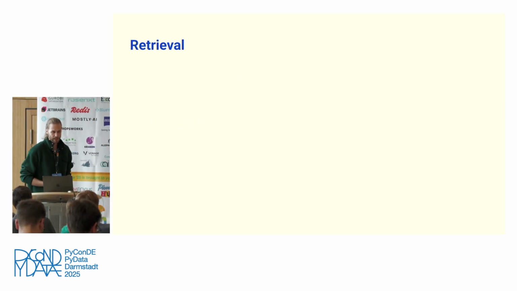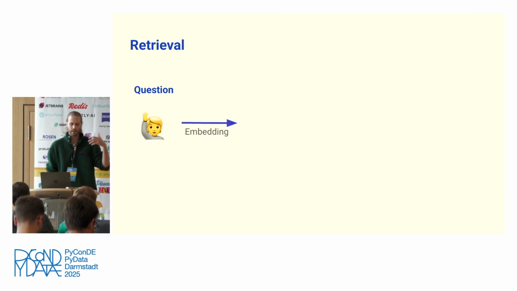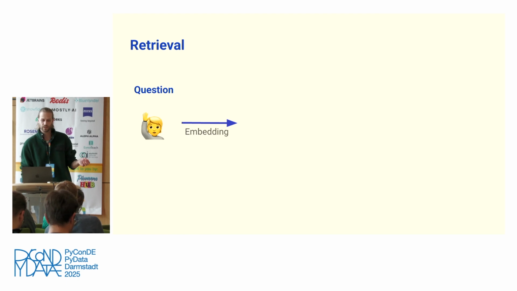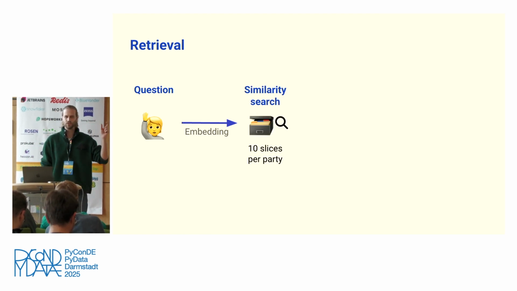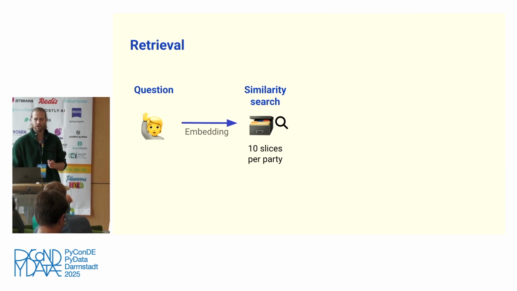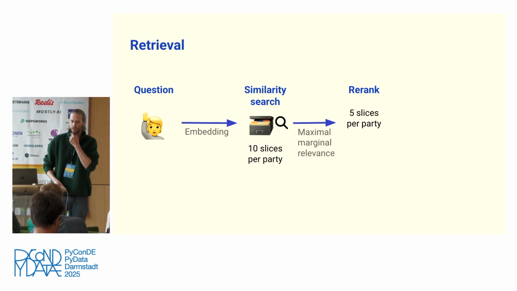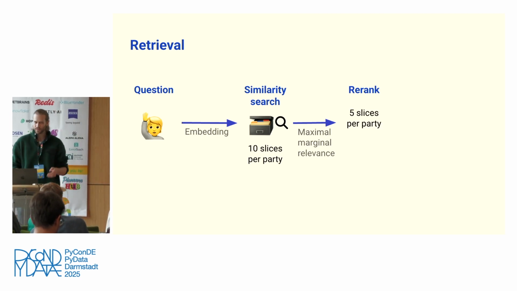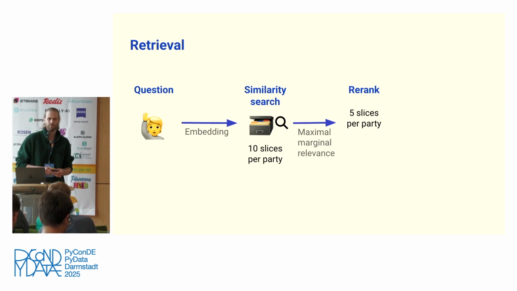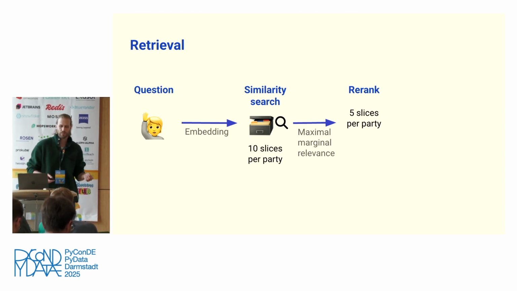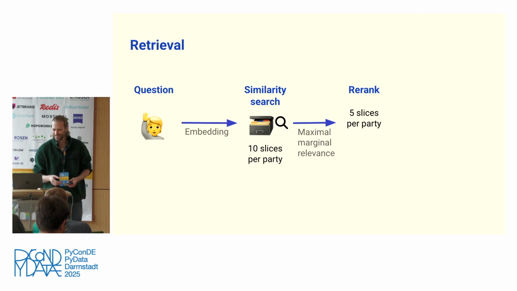Okay, and then comes the retrieval part, right? So a question comes from the user. Again, you create the embedding vector of this question, and then you compare this question embedding to all the embeddings in your vector database. And we retrieve the 10 slices which are most similar. And then another step which we found to be really useful in our case is maximal marginal relevance reduction. Won't go into much detail there, but basically it is a re-ranking step which reduces redundancy in different slices. And we just basically saw that this works better, which is why we used it.